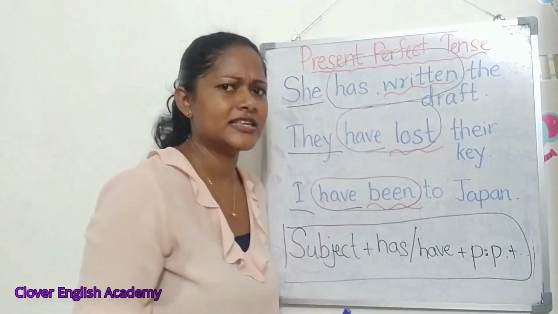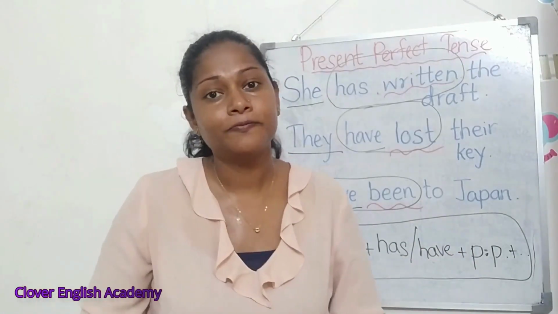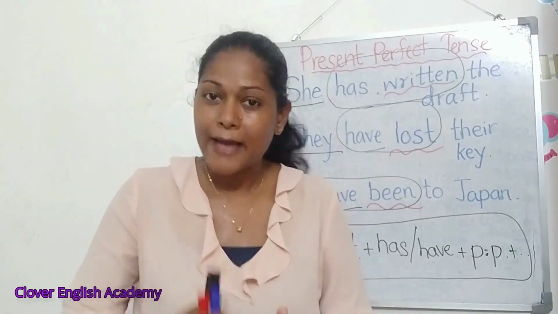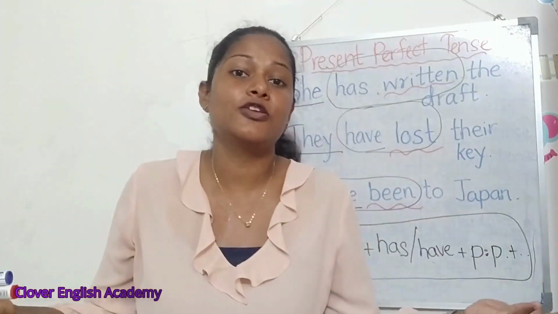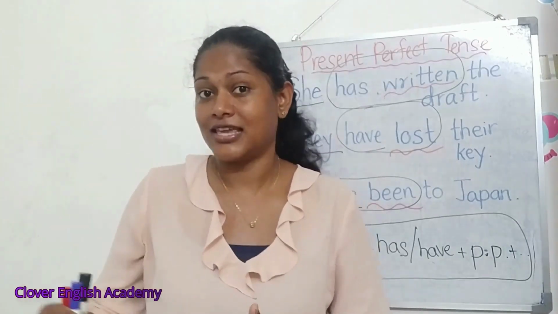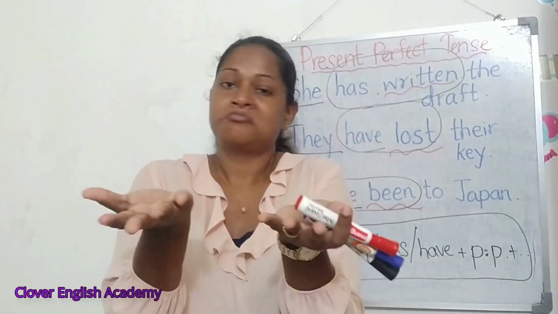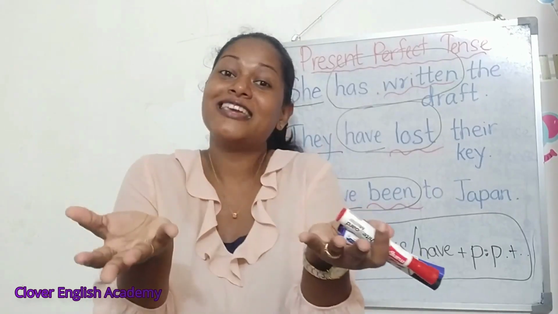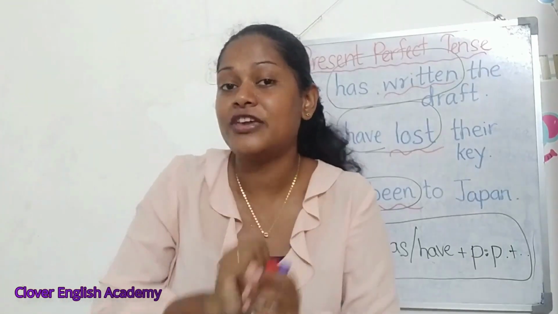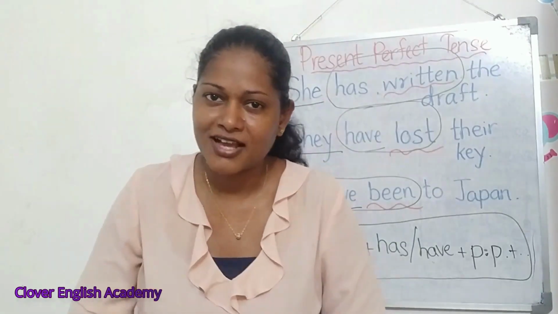Another example: they have lost their keys. When did they really lose their keys? It happened sometime in the past. We don't know exactly when it happened. But now what is the present result? No keys. At this moment we don't have the key. So something happened in the past and there is a present significance or present result.